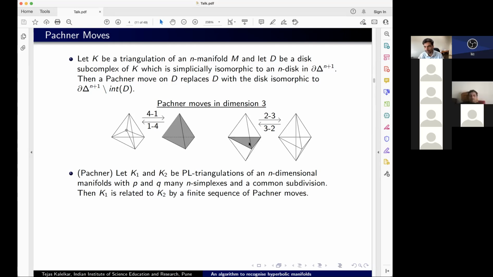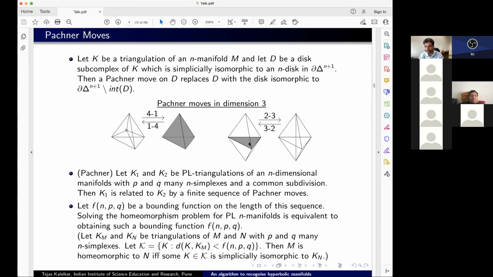And the reason it comes up in this context of the homeomorphism problem is because obtaining a bound on the length of this sequence needed to go from K1 to K2 is equivalent to solving the homeomorphism problem. Okay, so let me elaborate on this statement.